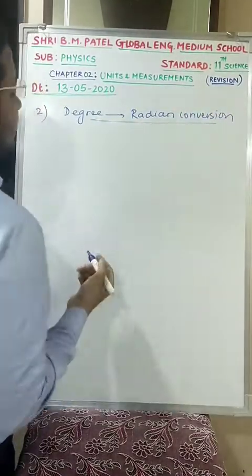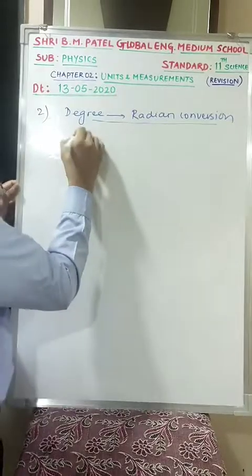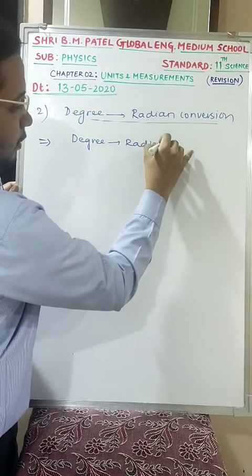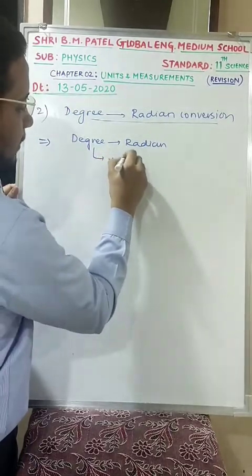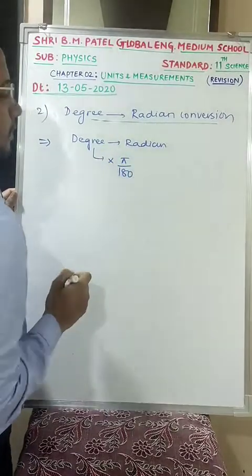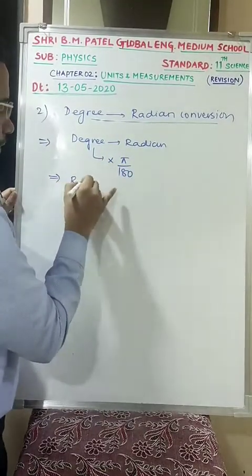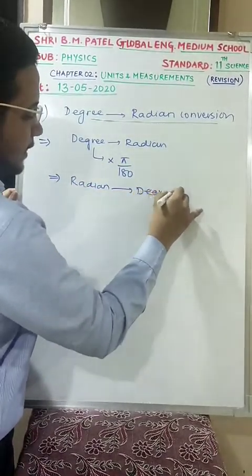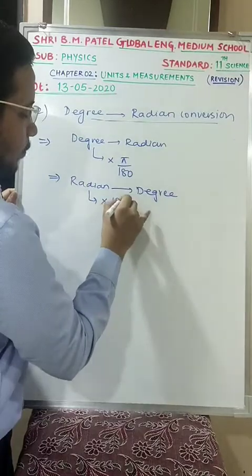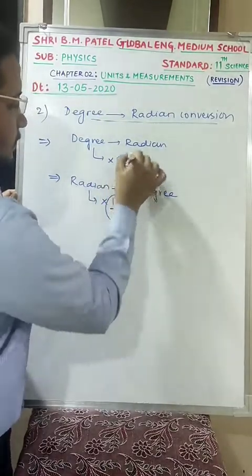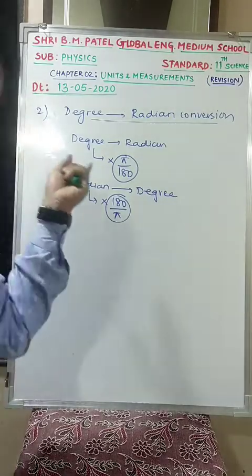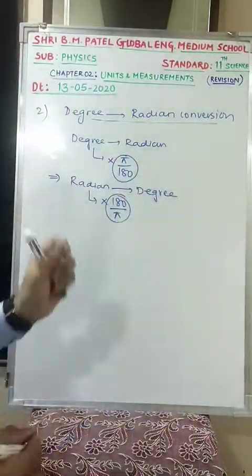Now for degree to radian conversion, remember one thing. If you want to convert the value of degree into radian, you have to multiply this degree value by pi by 180. And if you want to convert it from radian to degree, then simply you have to multiply your radian value by 180 by pi, reverse of it. This multiplication factor you need to know in order to convert from degree to radian and radian to degree.